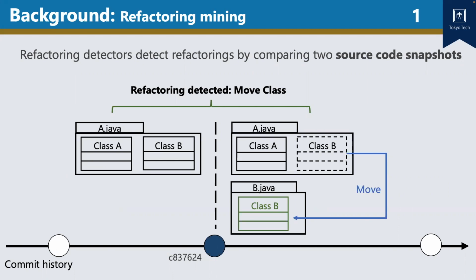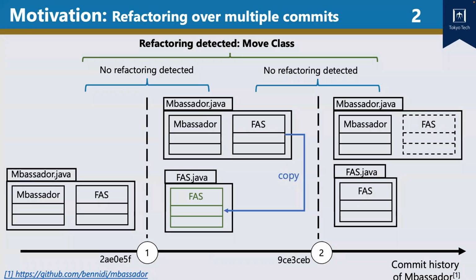Refactoring detectors detect refactorings by comparing two source code snapshots. Recent detectors use a commit as a chain unit to detect refactorings. For example, in this figure, the code before the commit is compared with the code after. Class B is moved from a.java to b.java. Then the refactoring move class is detected from this commit. However, refactorings that are performed over multiple commits may not be detected.